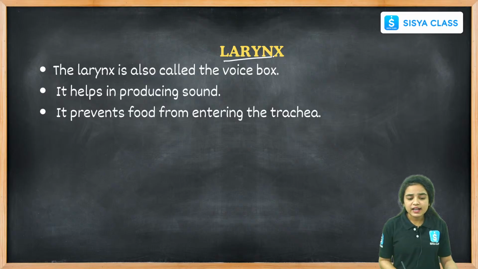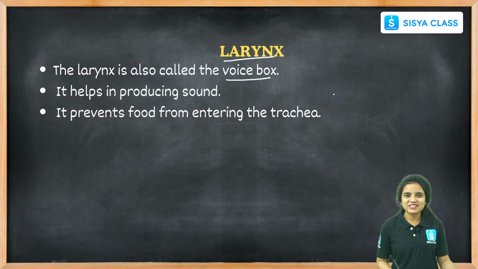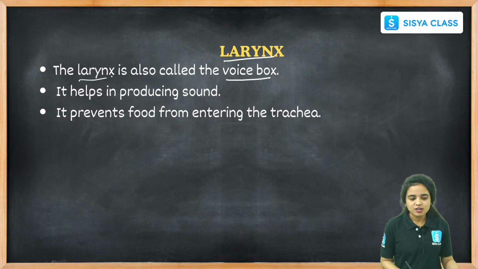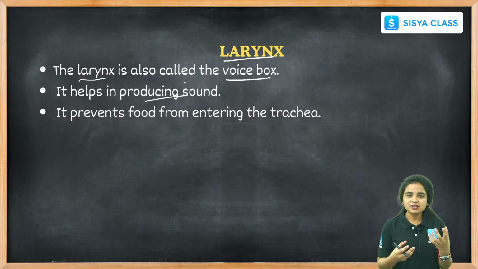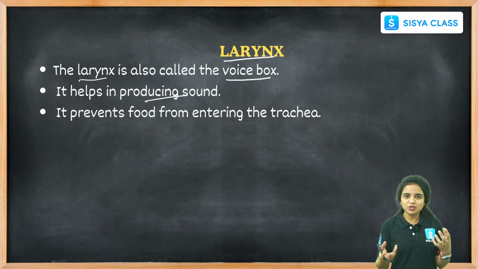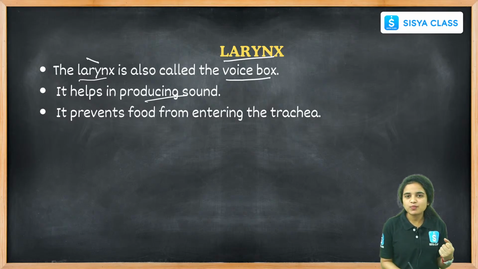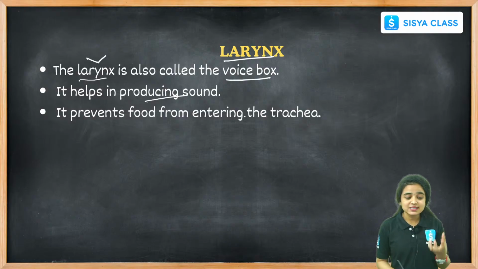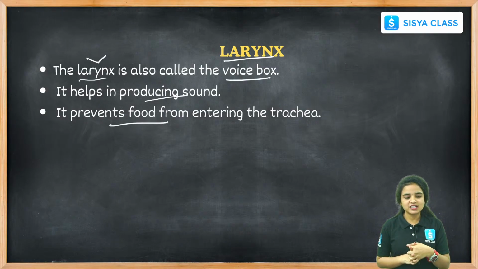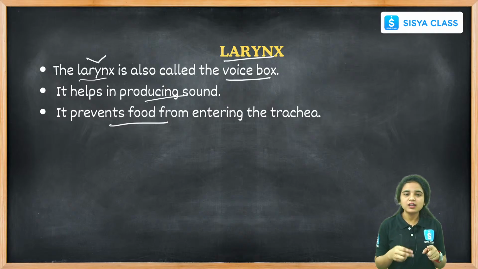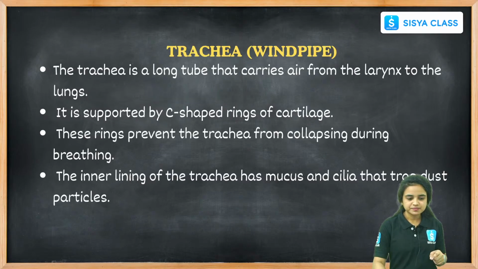And coming to the larynx, the larynx is also called the voice box. Many people have different types of voices, right? Bass voice is there, sweet voice is there, cute voice, different types of voices are there, and this voice is developed from the larynx. It helps in producing sound. When we are talking, sound is produced with the help of the larynx. The larynx produces sound, and it also prevents food from entering the trachea region.